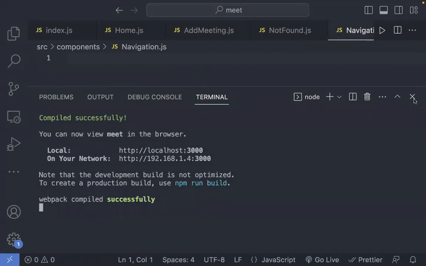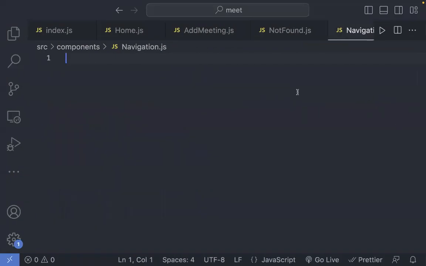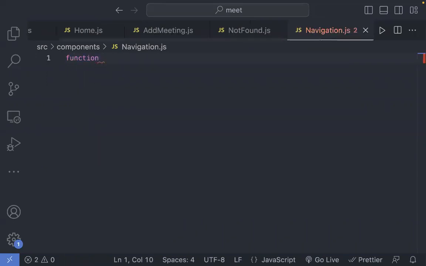We can start with the navigation bar first. We can go on navigation.js and say we will be having a function called navigation. I want to return something, and we have this nav bar over here.